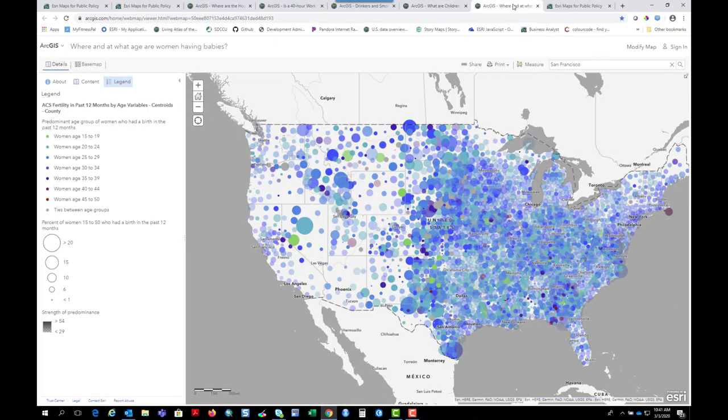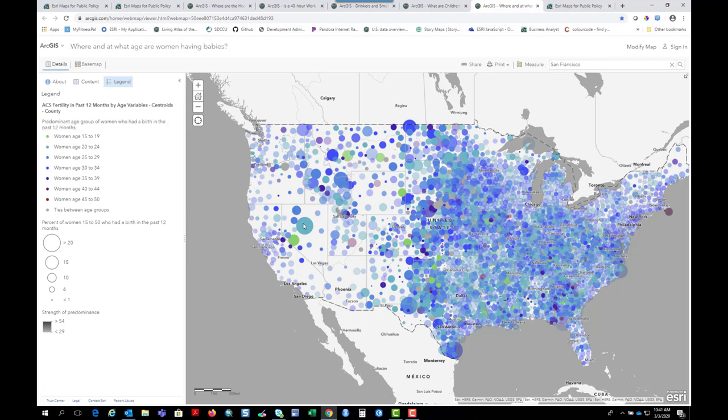Building on the concept of a predominance map and taking that one step further, when your categories have some kind of natural order to them, in this case age group, it's often helpful for your colors to also have a natural order to them. So here again, our title of the map is a question: where and at what age are women having babies? And then the legend is where we can do a full description that you might see in your field alias, because that's where this is coming from.